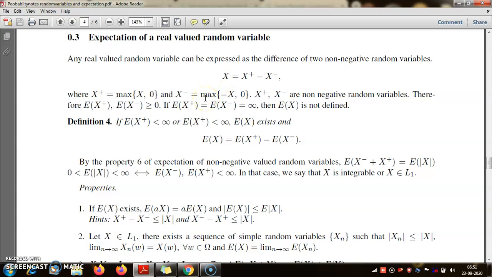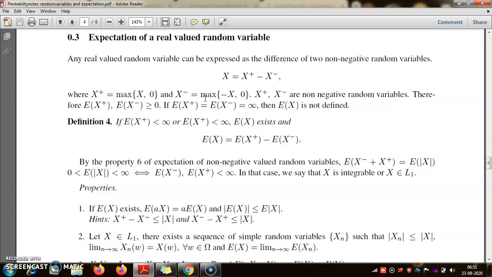So this is an important distinction from all the previous cases. For any simple random variable, expectation is always a finite real number, right? Because it is a finite sum of real numbers times corresponding probabilities. For non-negative valued random variables, it is defined as a supremum over a non-negative set of numbers. So that supremum is either finite or infinite, but this concept is always defined.